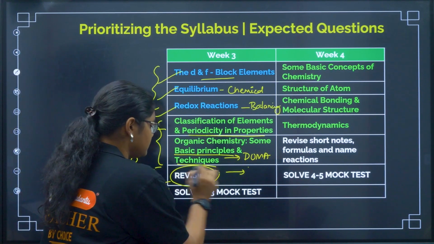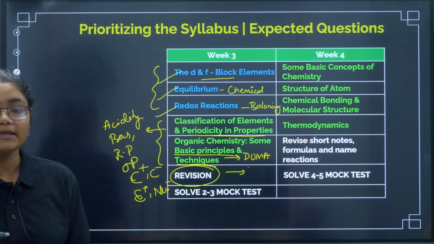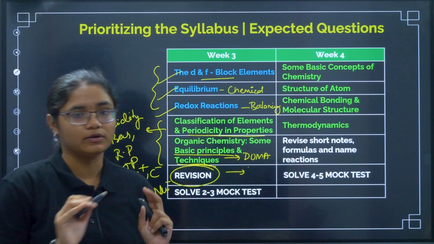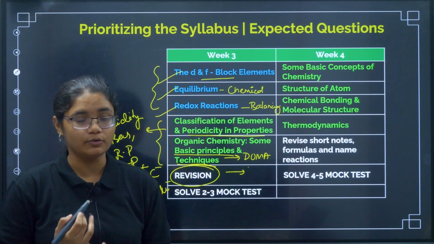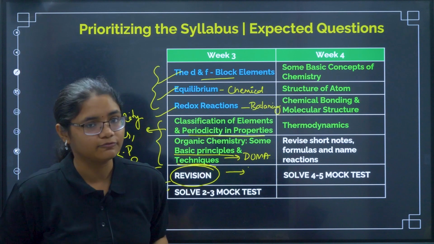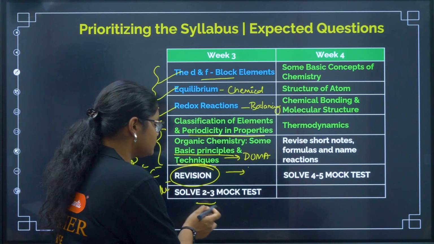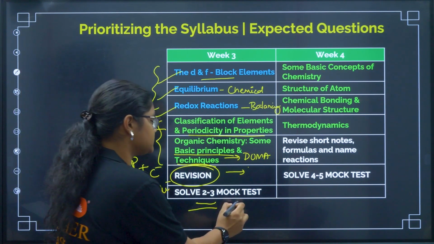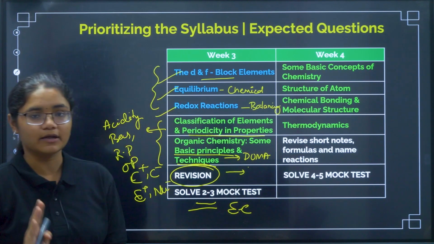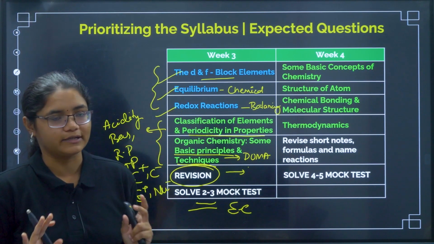In this week, you have to revise completely the week 1 and week 2 revision. Okay, whatever chapters you have done, that complete revision you have to do, and the number of mock tests we have to increase. So we have to increase it to 2 to 3 mock tests. Okay, so you have to sit again in exam conditions. As I told you, in exam conditions you have to write the mock test.